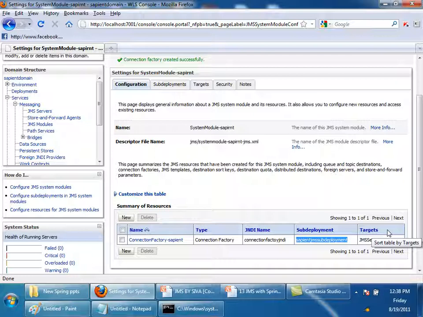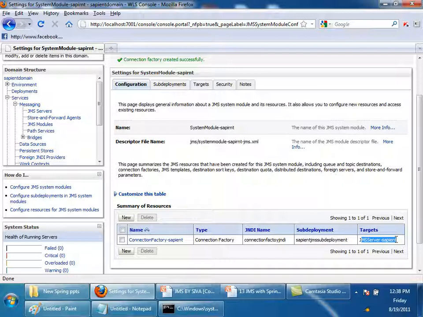Inside the Sapient JMS server. The deployment name is Sapient JMS sub deployment. This is just a logical name to group some more configurations. This sub deployment is targeted over JMS server Sapient.